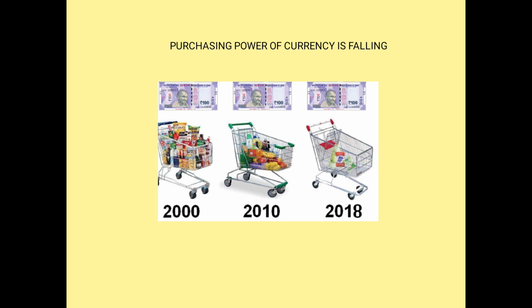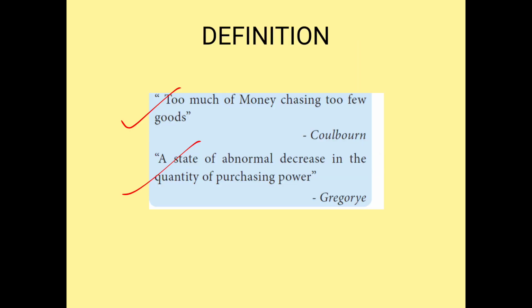Now let us finish the definition. What is the definition in economics? Too much money chasing too few goods, or a state of abnormal decrease in the quantity of purchasing power. What do you mean by too much money chasing too few goods?